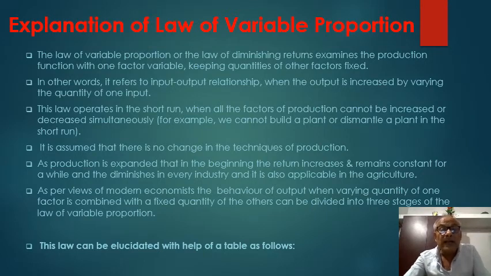It is assumed that there is no change in the techniques of production. As production is expanded, in the beginning the return increases, remains constant for a while, and then diminishes. This is true in every industry, and it is also applicable in agriculture. As per the view of modern economists, the behavior of output when a varying quantity of one factor is combined with a fixed quantity of the others can be divided into three stages of the law of variable proportion.